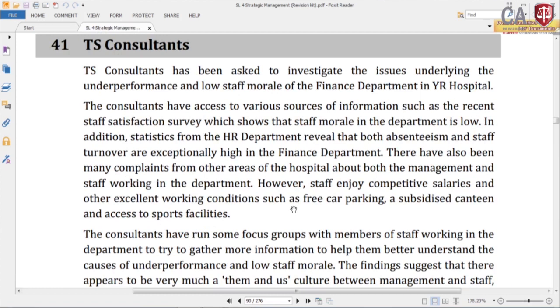The consultant has been asked to investigate the issues underlying the underperformance and low staff morale of the finance department in YR hospital.